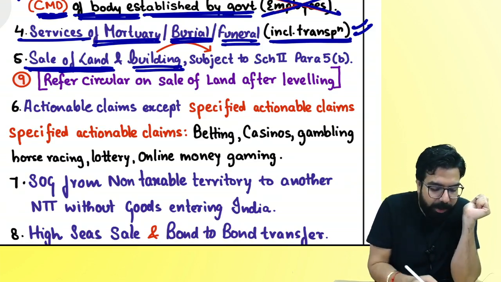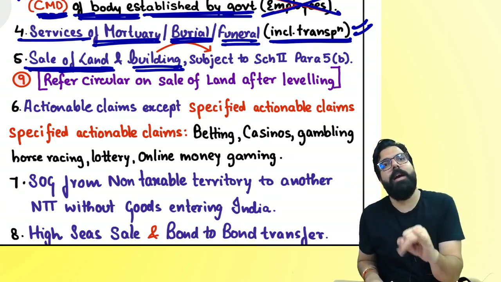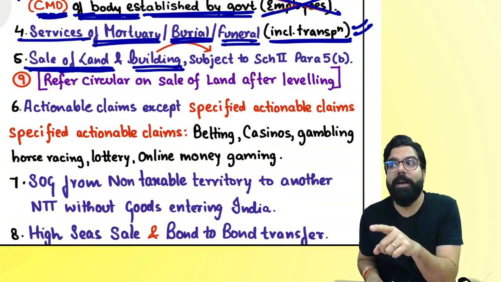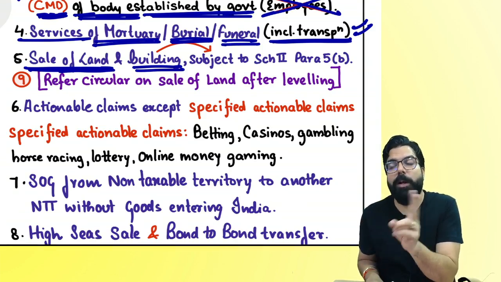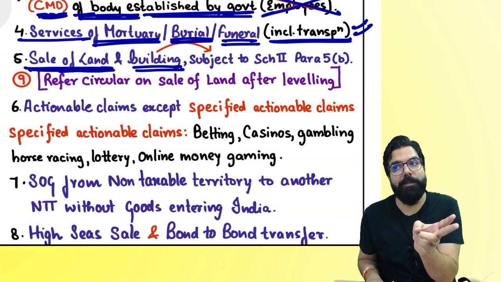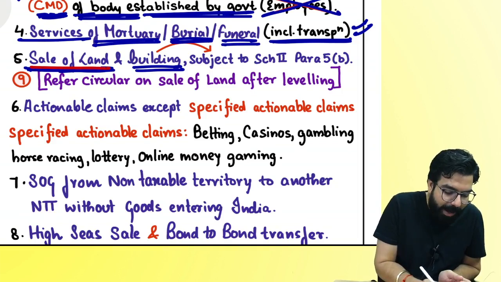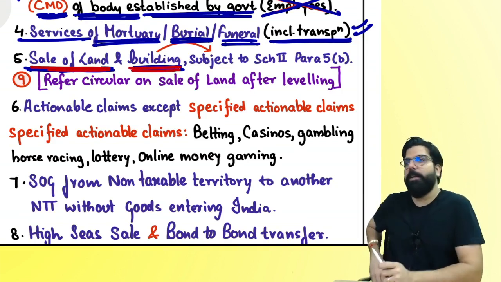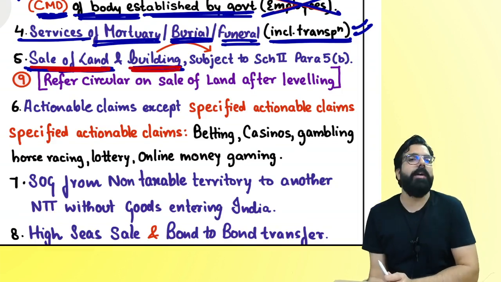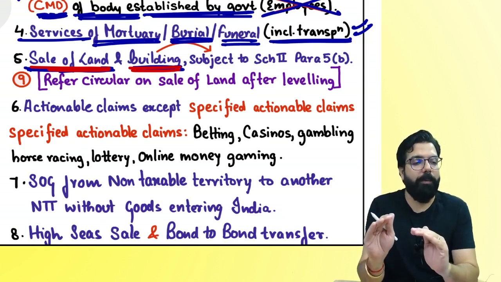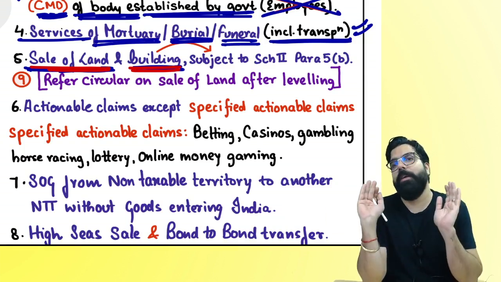But leasing of land, renting of land, all that, GST will come because it is a supply of service. But what they are telling over here is that sale of land and sale of building will be neither supply of goods nor supply of service. Why, sir? Because GST will not come there, as stamp duty is being charged.